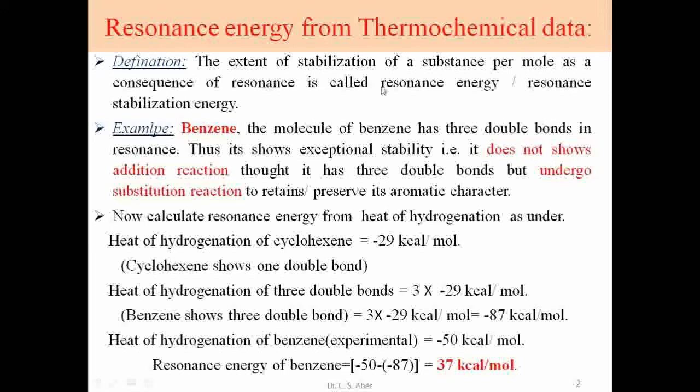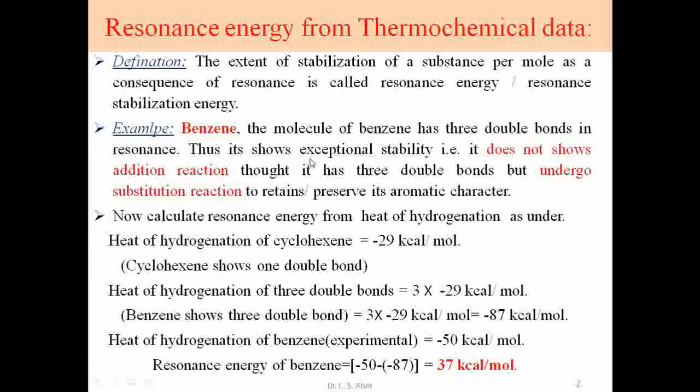For example, to understand these definitions, the example is benzene. We require a resonance form of the molecule, so the substance may have conjugation. Benzene is aromatic in nature, with 3 double bonds and 3 single bonds in conjugation.